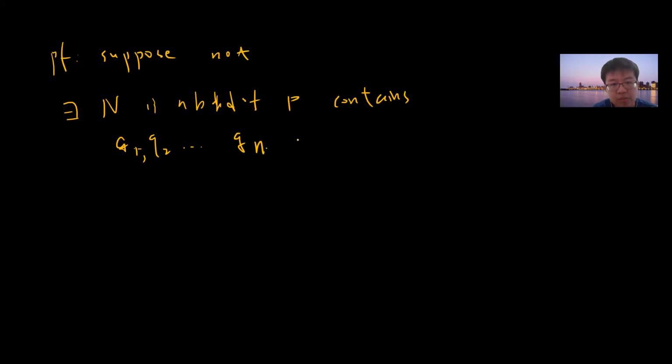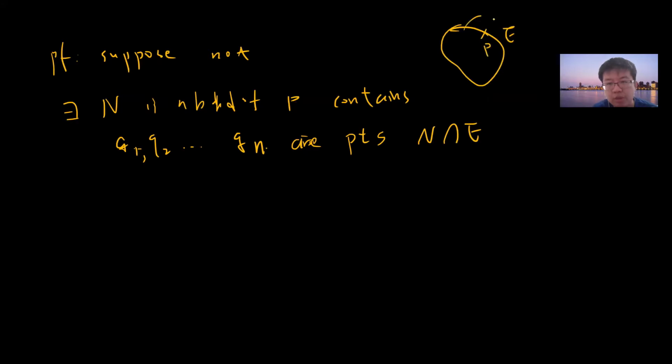So it's the set N intersection with E, right? So this is E, this is P, right? I suppose there is a neighborhood such that it only contains some finite points.